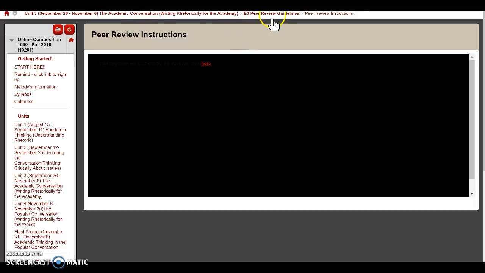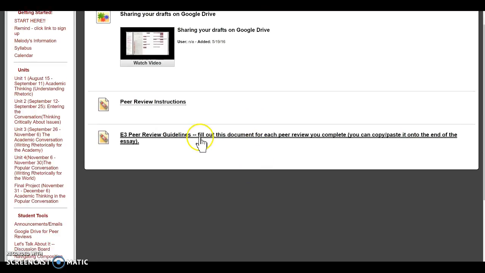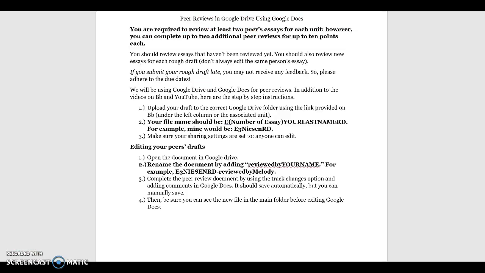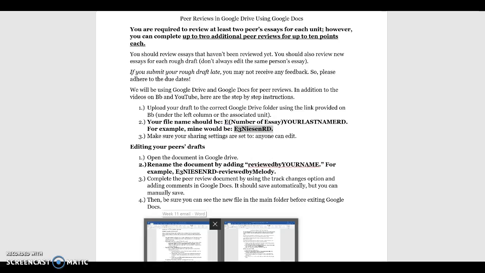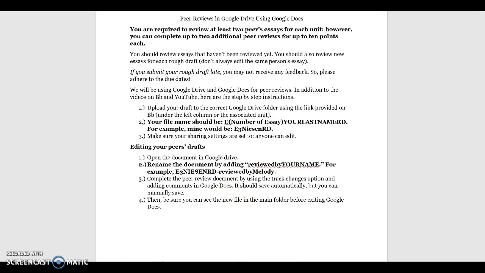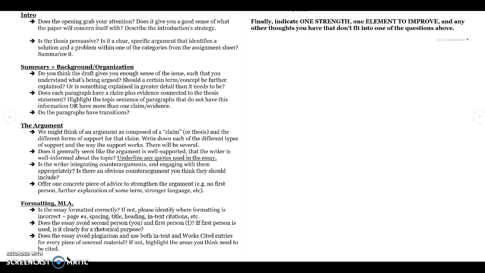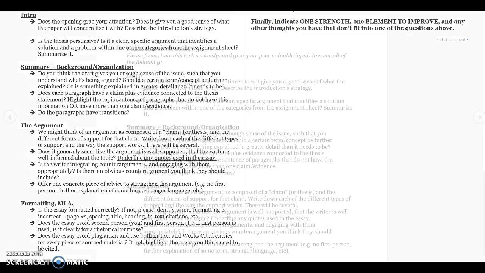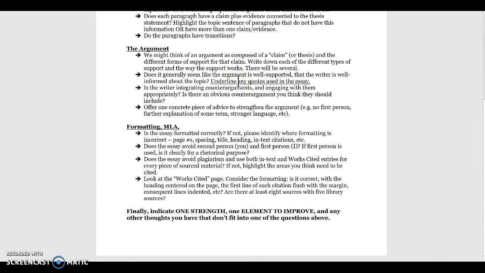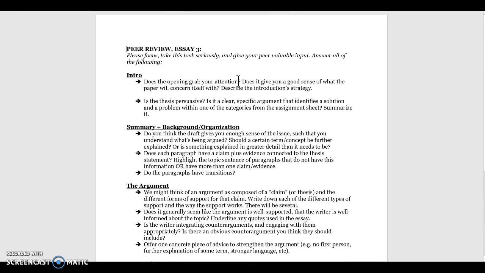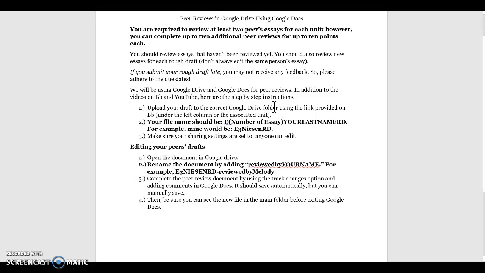The second document that we're going to look at is the instructions for what to do for your peer reviews. Oh, where did that go? Sorry. So I opened that document. This is the document that you will be copying and pasting into each essay that you review, and you can just copy this whole thing and then paste it into the document.